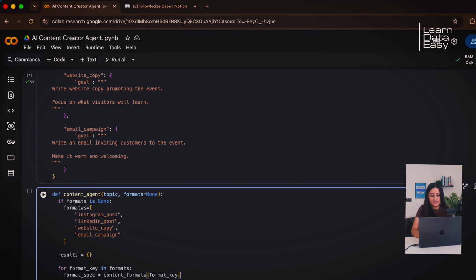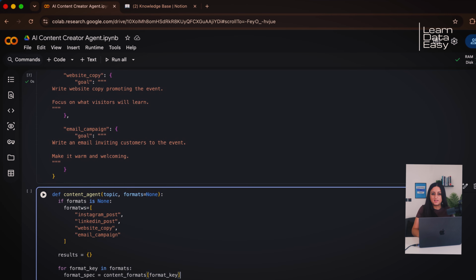And apart from that, we're going to gather all the other steps. So we're going to check all of the different formats, and from that read the content format. So we're going to use that function that we created before called content format, and we're going to understand for every different post what is required for the AI to generate.